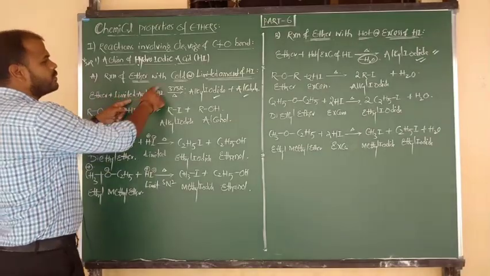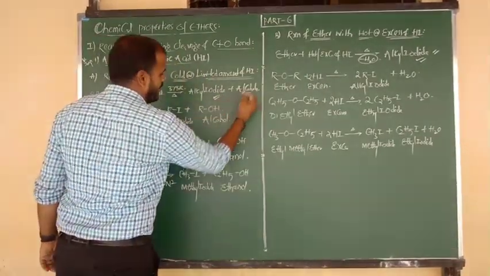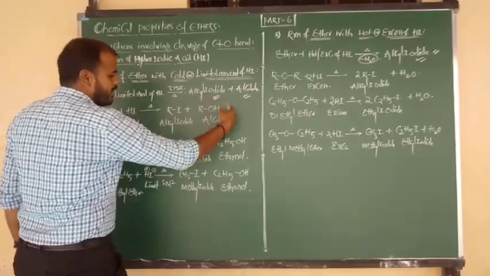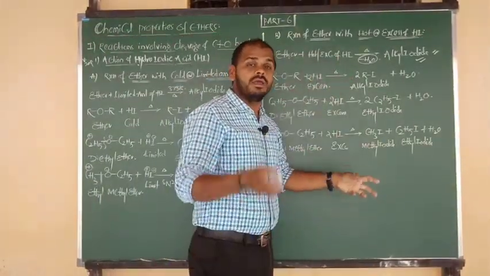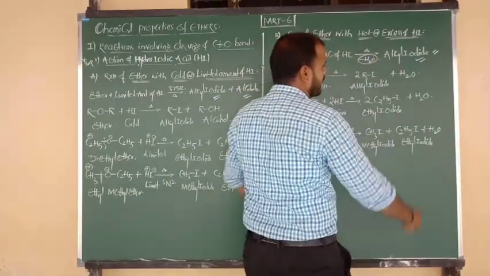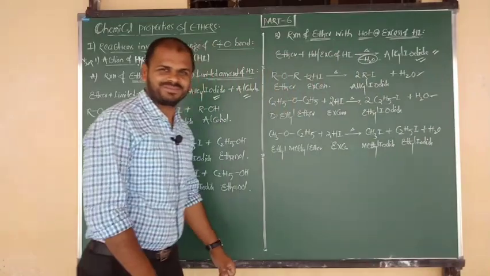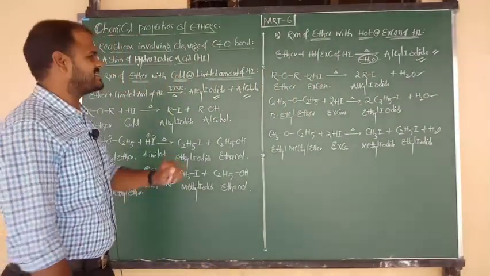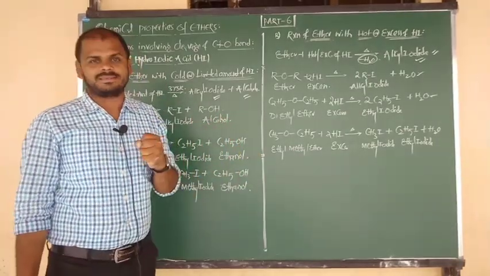So final touch. Ethers on reaction with cold or limited amount of HI form two main products: one is alkyl iodide, one more is alcohol. Ethers on reaction with hot or excess of HI form one and only main product, alkyl iodide, but after the elimination of water molecule. Story clear? Yes.